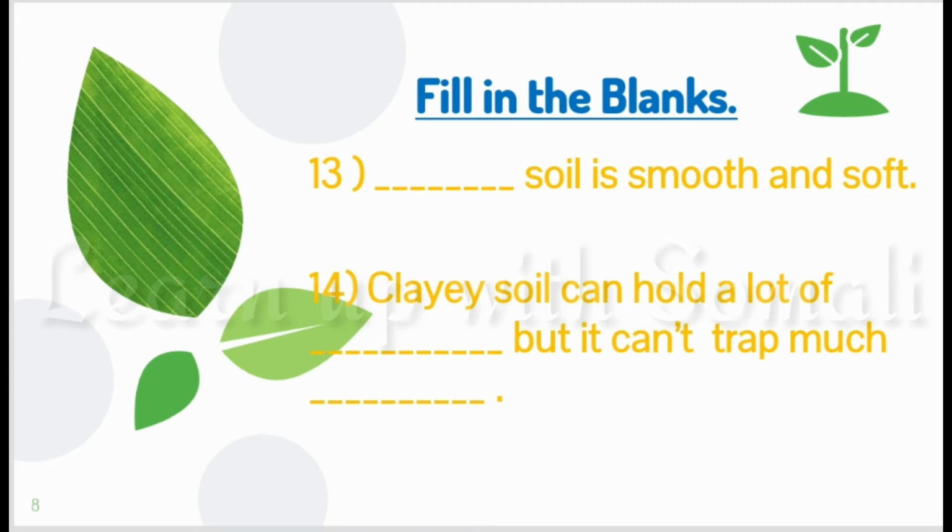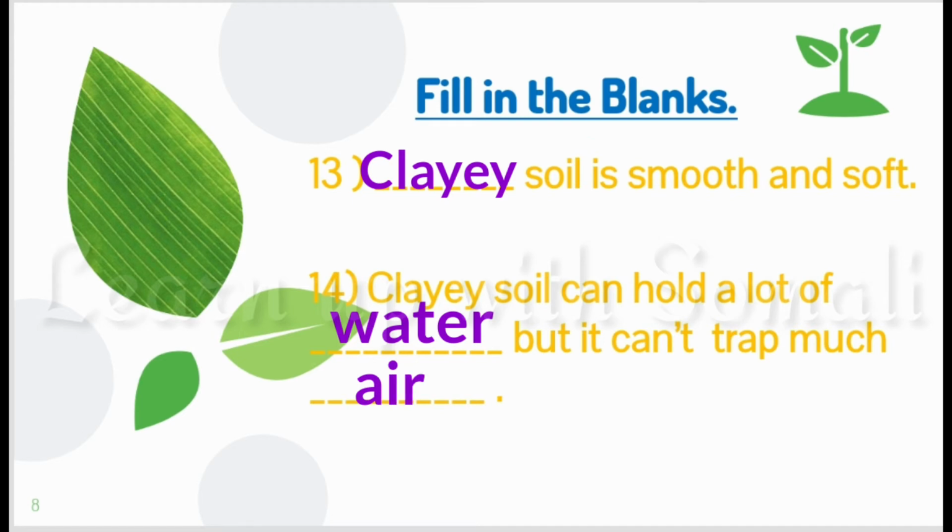Number 13, dash soil is smooth and soft. That is, clay soil is smooth and soft. Number 14, clay soil can hold a lot of dash but it can't trap much dash. Clay soil can hold a lot of water but it can't trap much air.